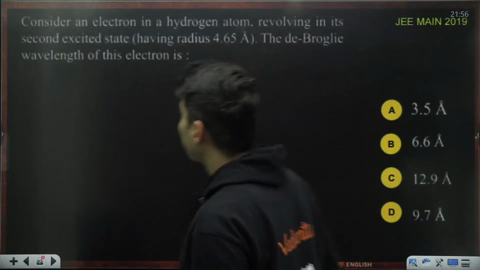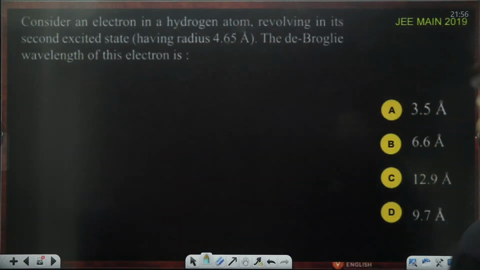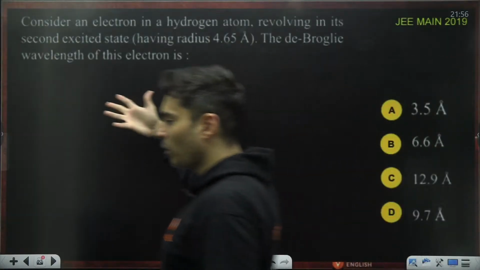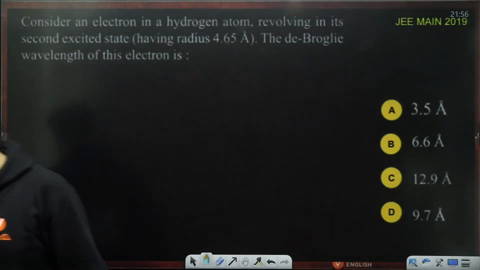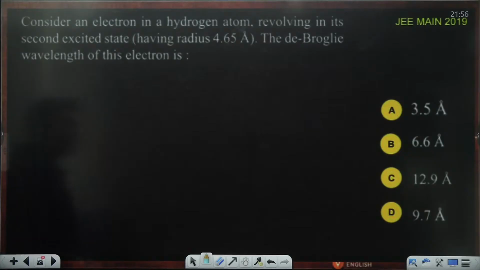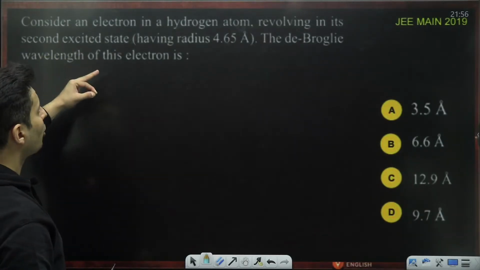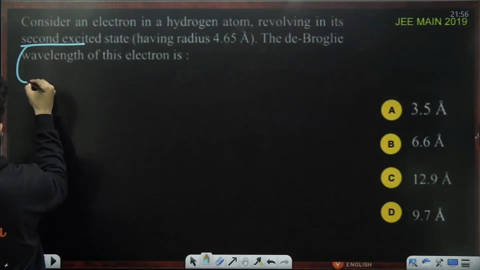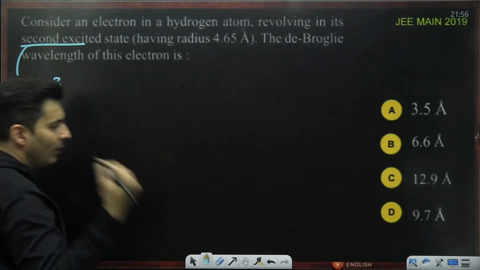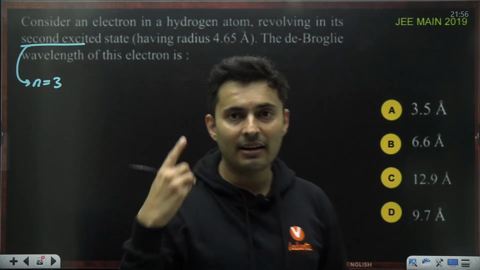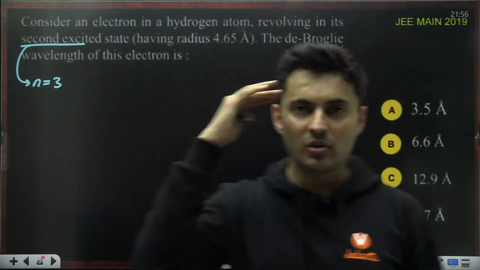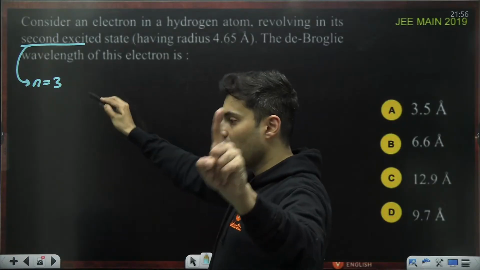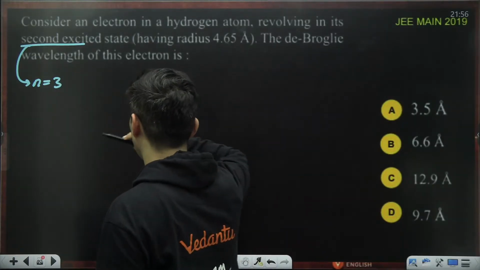Yes, next question. Consider an electron in hydrogen atom revolving in its second excited state, the de Broglie wavelength. Again, similar model of question. Let's see how do we solve it. First of all, we should know one important thing. If it is in the second excited state, that means the value of n is 3. Ground 1, first excited 2, second excited 3. So be careful. A lot of people make a mistake and write n is 2. Common mistake. Be careful, especially with excited state and principal quantum number.